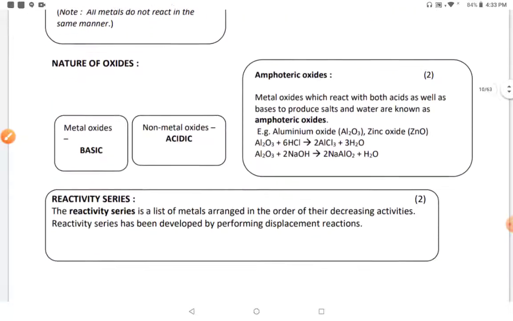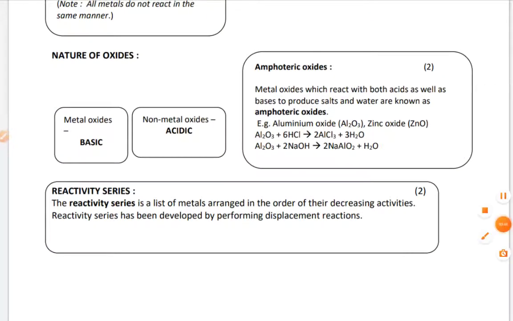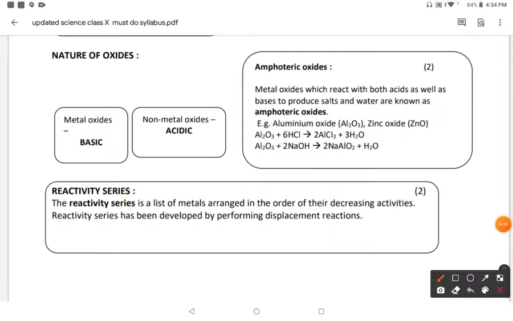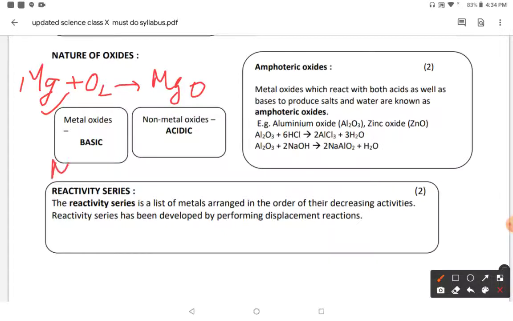Now, the other nature of oxides formed by the metals during the reaction with water and oxygen: metal oxides are always basic in nature. You can always keep in mind one example, that is magnesium plus oxygen converted into magnesium oxide. Why is it basic in nature? Because when magnesium oxide, a white powder, is treated with water, it is converted into magnesium hydroxide. So magnesium hydroxide is basic in nature.